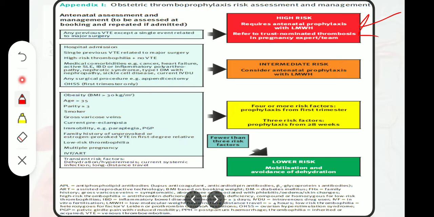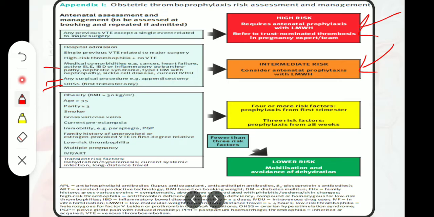And among the intermediate risk group, we consider antenatal thromboprophylaxis with low molecular weight heparin. And among those patients, we include those who require hospital admission, single previous VTE related to the major surgery, high risk thrombophilia plus no VTE, and medical comorbidities like cancer, heart failure, active SLE, IBD or inflammatory polyarthropathy, nephrotic syndrome, type 1 diabetes mellitus with a nephropathy, sickle cell disease, current intravenous drug user, then any surgical procedure like appendectomy, and ovarian hyperstimulation syndrome, in which we consider first trimester only.